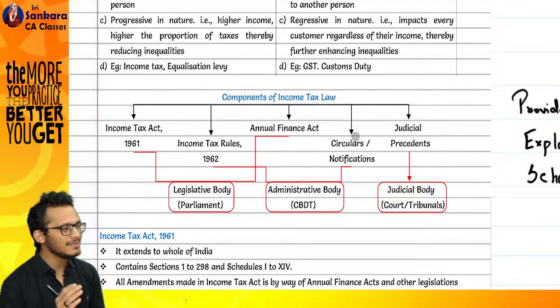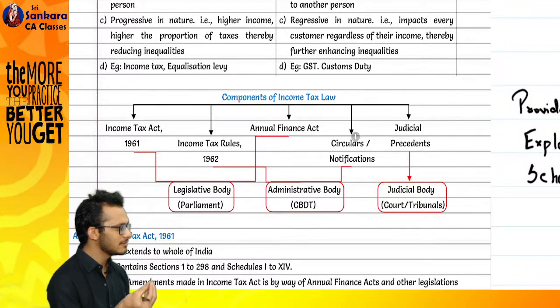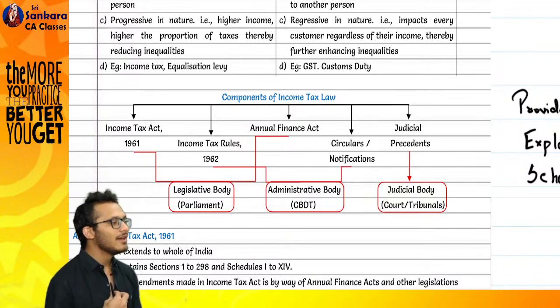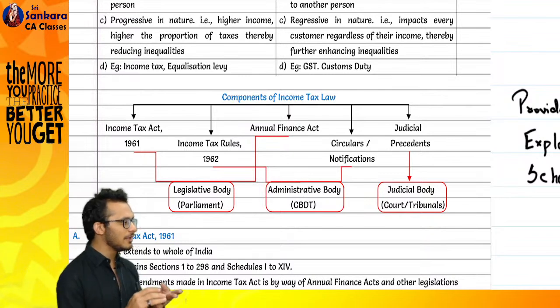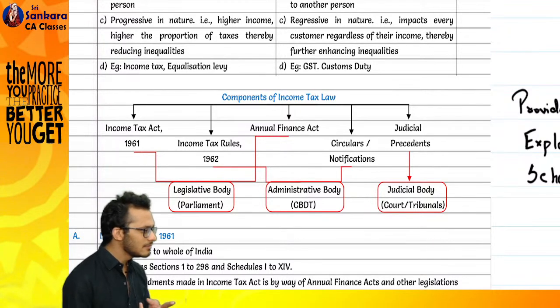Let's go back to your 10th standard. You had a subject called civics, something about politics. There you would have learned that you have three kinds of bodies: legislative body, administrative body, and judicial body. Legislative is the body which creates laws.